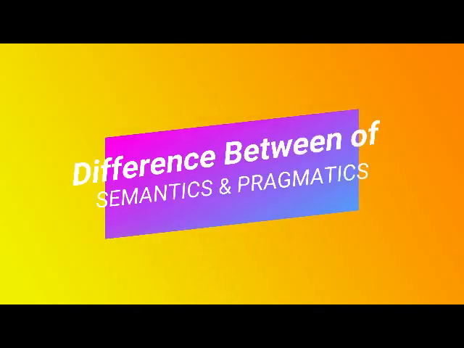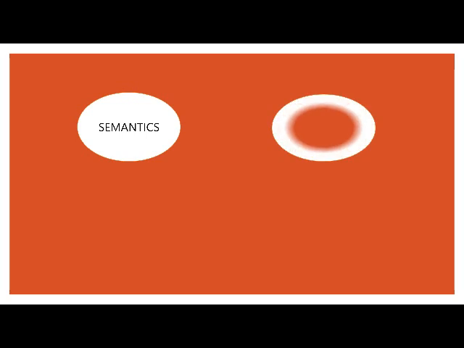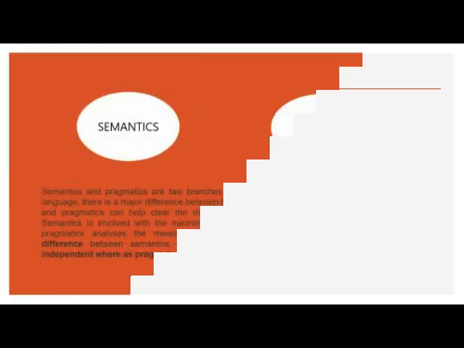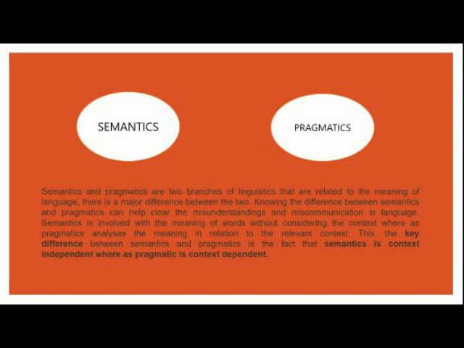Today, I want to explain about semantic and pragmatic and how to differentiate between semantic and pragmatic. What is semantic and what is pragmatic? Semantic and pragmatic are two branches of linguistics that are related to the meaning of language. There is a major difference between the two. Now, the difference between semantic and pragmatic can help clear the misunderstanding and miscommunication in language.